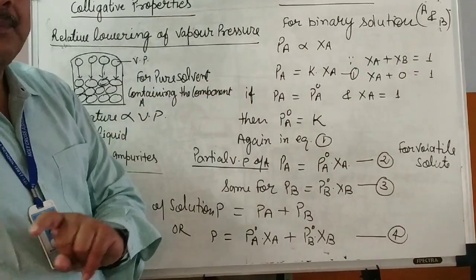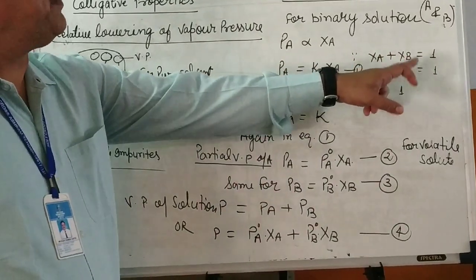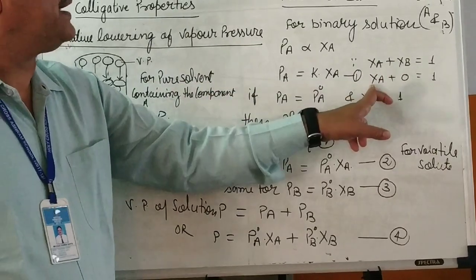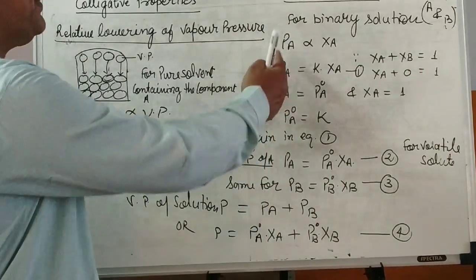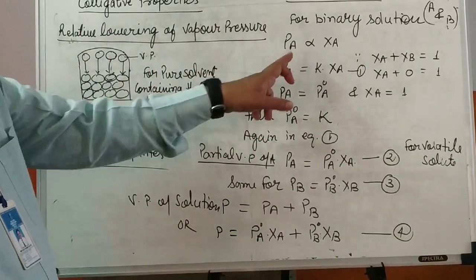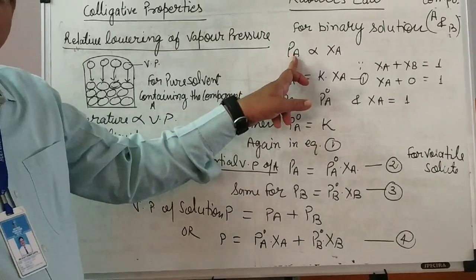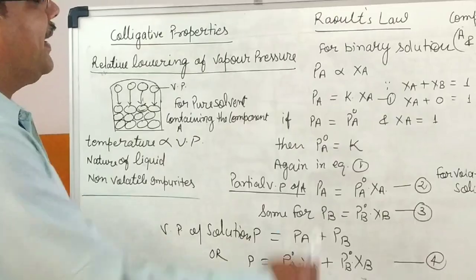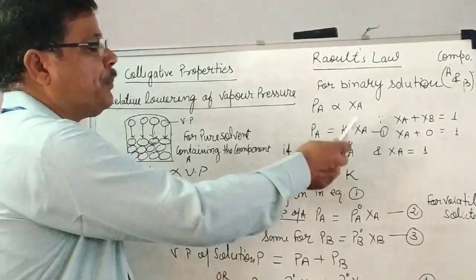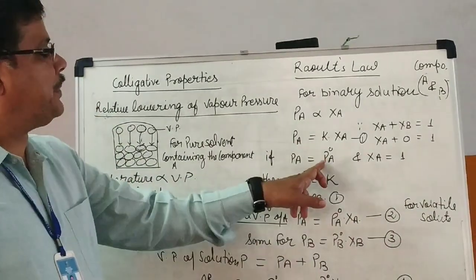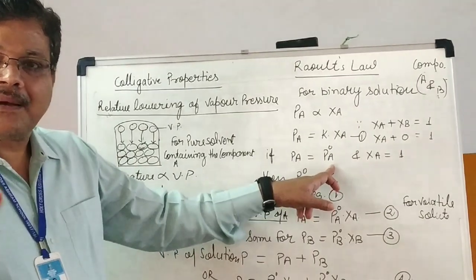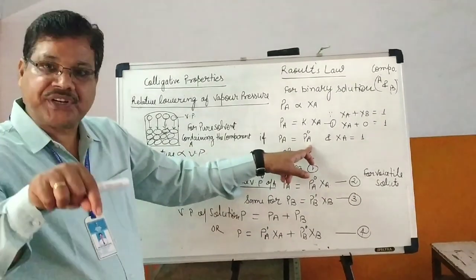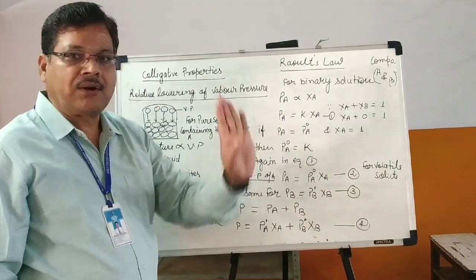If only one component is there, where chi B is 0, then chi A is equal to 1, and PA, the partial vapor pressure of solvent A, equals PA naught, the vapor pressure in the pure state, where B particles are not present.